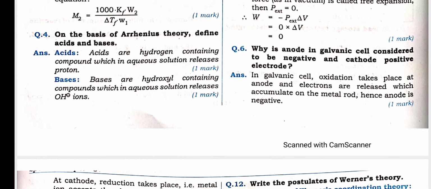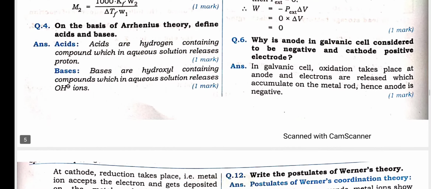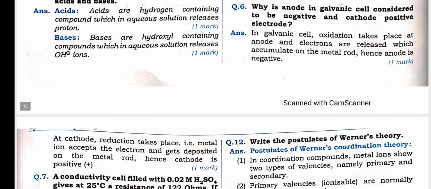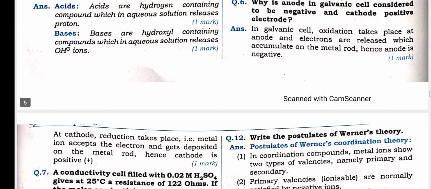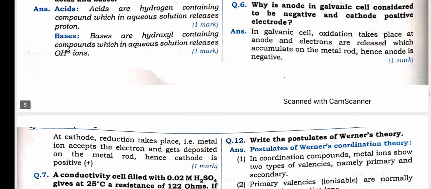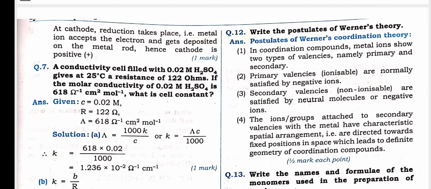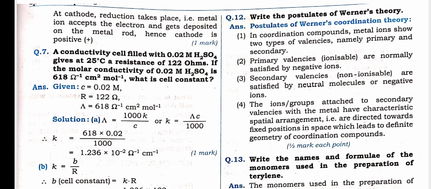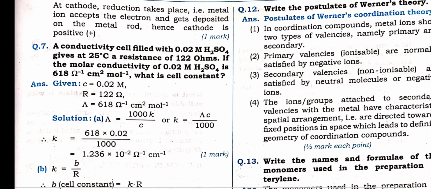Why is the anode in the galvanic cell considered negative and the cathode positive? This question will not be asked in the exam, because it is very simple, but still you can have a look at the answer. Now again I am saying that question number 7 is very important. This type of question they will be asking in the board exam.